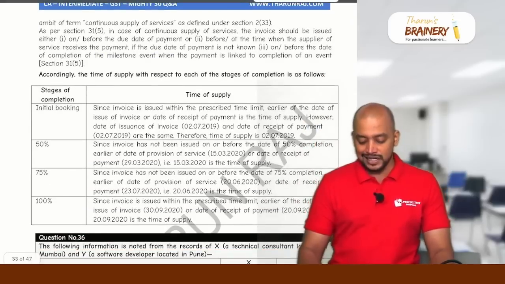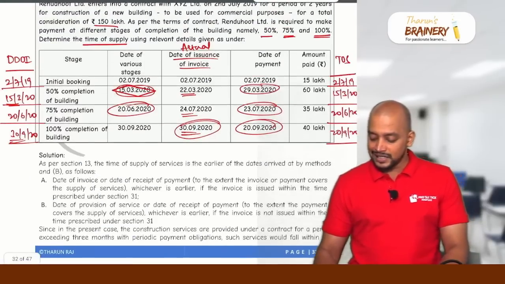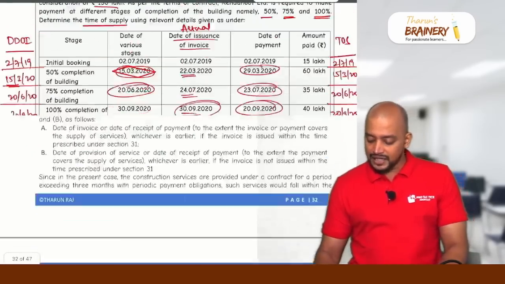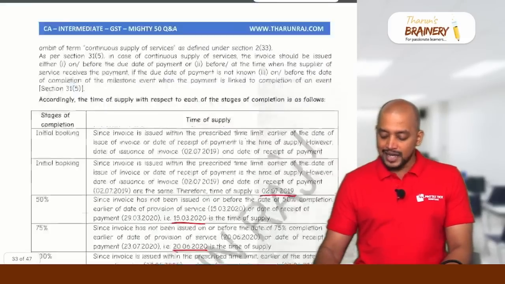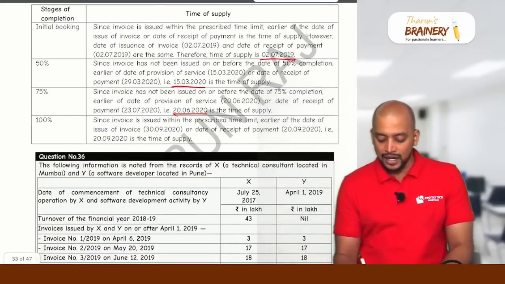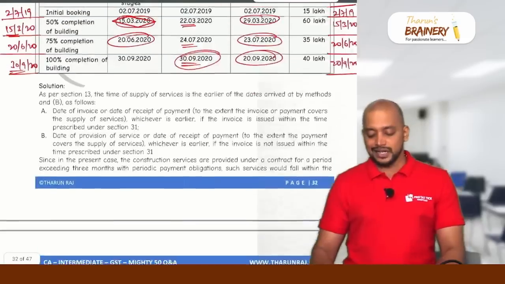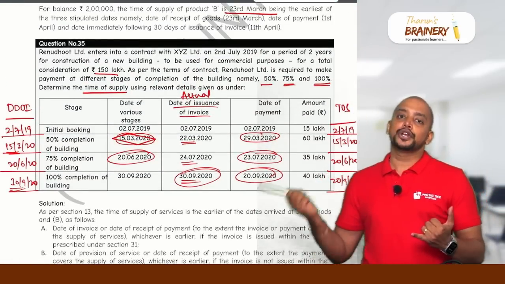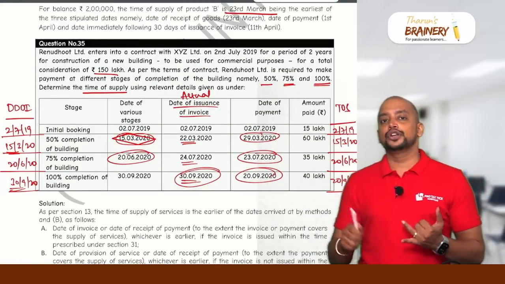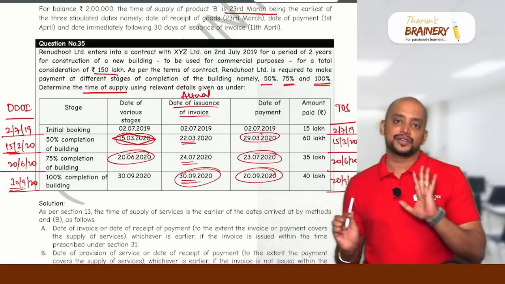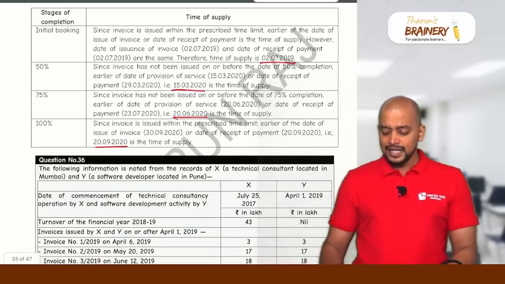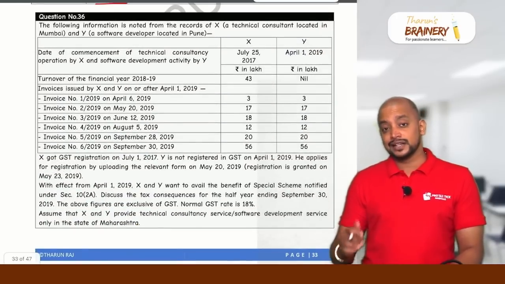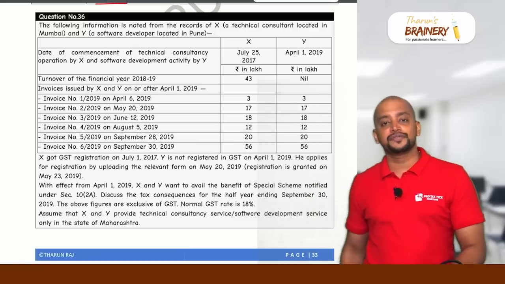So the first case it is 27 and the next case it is 15/3. Thereafter the next case it is 26 and thereafter the next case it is 29. So like that we need to arrive at the time of supply. Here, in continuous supply of services, first you need to know the due date of invoice and thereafter you need to know the time of supply provisions in case of services. This is a very good question, so this can be tested in the exam, because it connects time of supply in case of continuous supply of services.